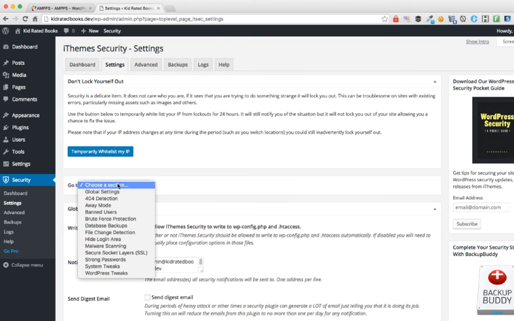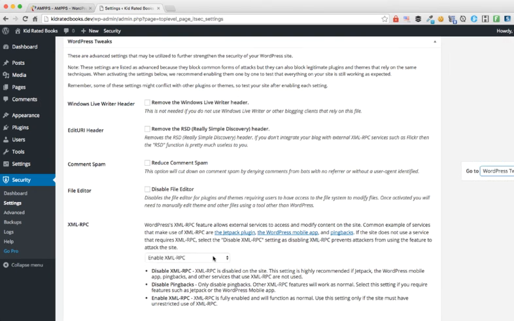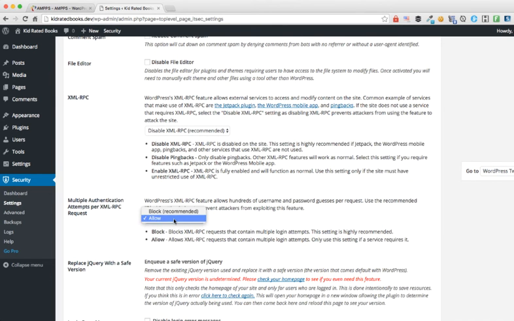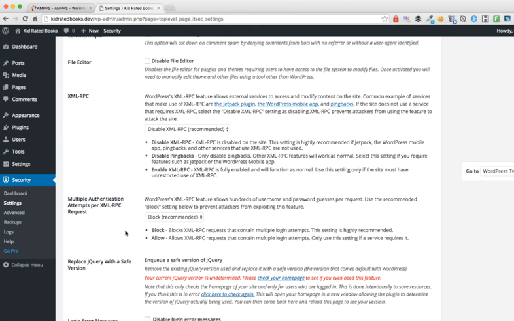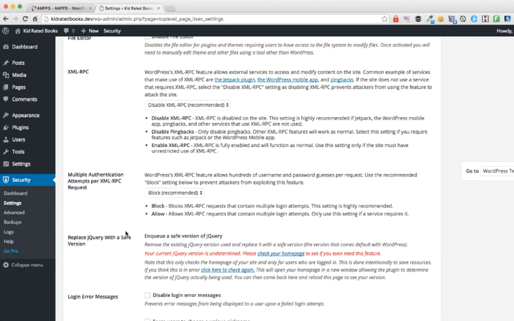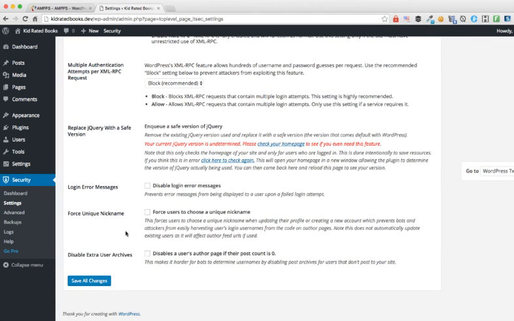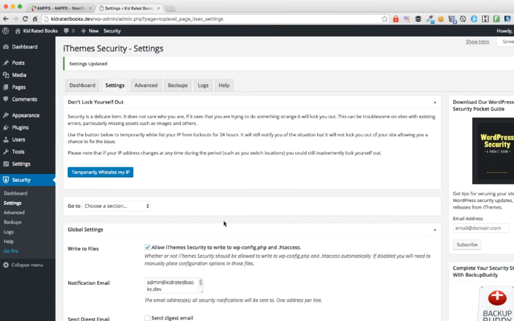One final section right here is WordPress tweaks. I always want to make sure that I disable XML-RPC. Very rarely would you need to use this. I also like to block multiple authentication attempts through XML-RPC. Don't worry if you do not understand what this is. Just go ahead and check them as I have done here. Next thing I like to do is also check force users to choose a unique nickname, and also disable the user's author page if their post count is 0. And we'll click Save All Changes. Our configuration for iThemes Security is done.